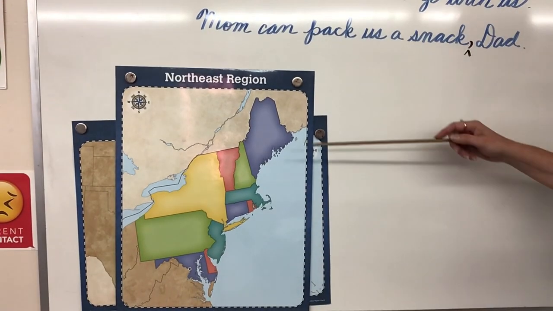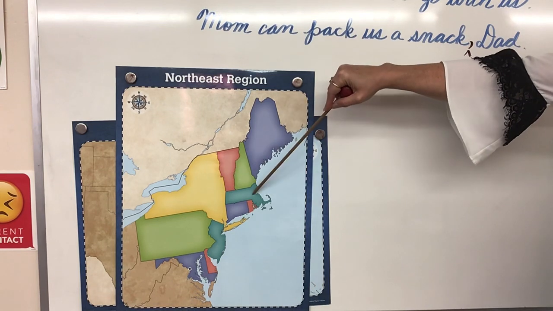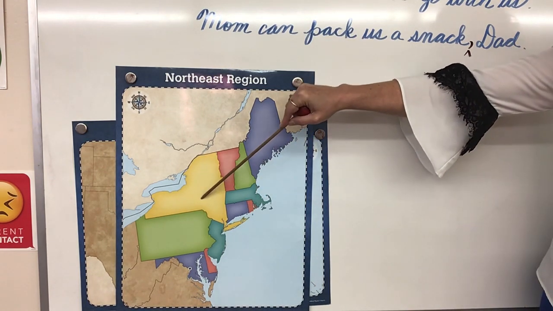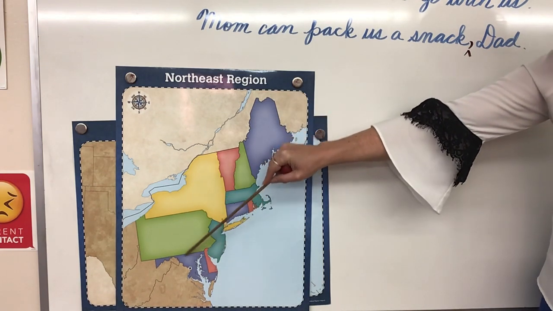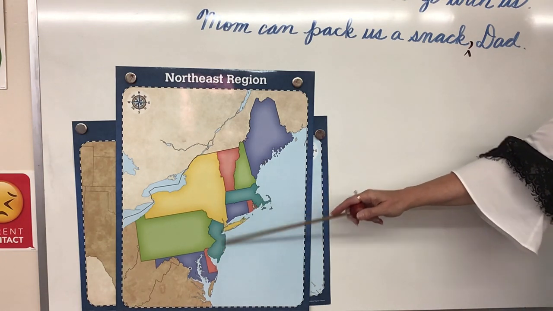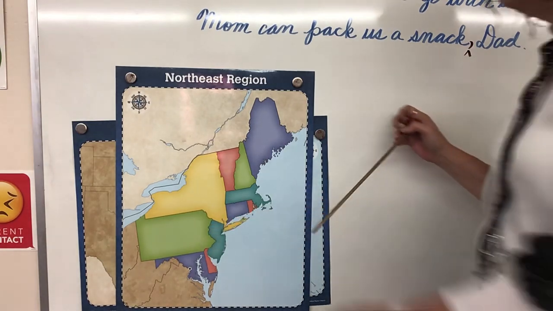Let's start with reviewing the Northeast region. New Hampshire, Vermont, Massachusetts, Rhode Island, Connecticut, New York, Pennsylvania, New Jersey, Delaware, Maryland. I still have people that don't know this one. They get Connecticut and New Jersey. This is Connecticut, this is New Jersey, right beside Pennsylvania.